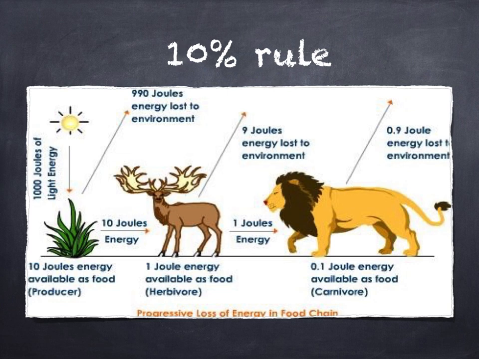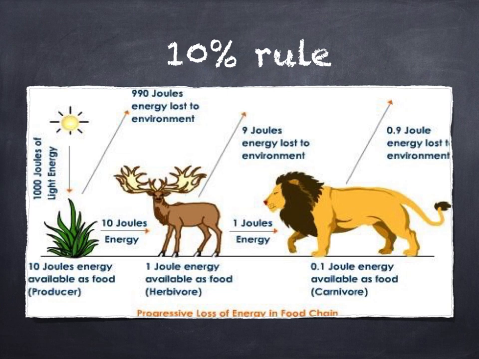In this slide, the plant receives 1,000 joules of light energy, but only 10 joules is available for the deer. This is because the plant is using some of the received energy for its own purposes, growing roots, leaves, and flowers, and of course, the processes of photosynthesis and cellular respiration, and also because it's not 100% efficient converting light energy into chemical energy. So let's say we start at 10 joules. This is where the 10% rule comes into play.